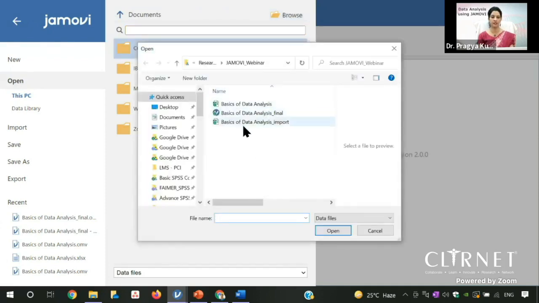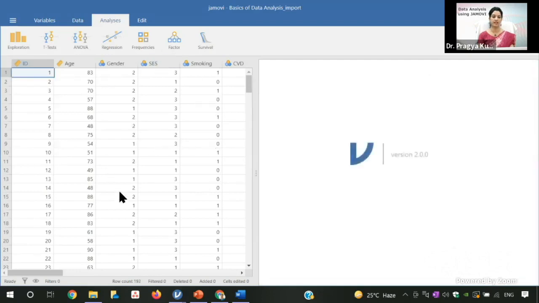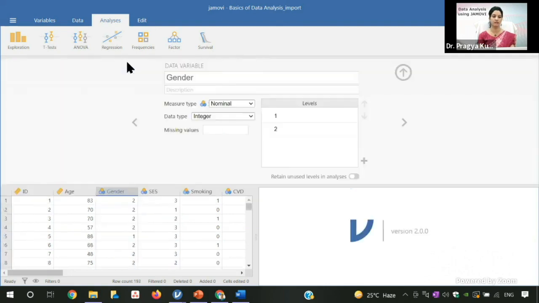I have this Excel sheet, and I will use it to show the import option. This data will be imported here, so you can see the data has been imported. Now the second step: the data in the Excel is in the form of codes, so you need to write the names of those codes here in Jamovi. For example, age is a continuous variable, but for gender, what is 1 and 2? For that, you double click the variable, and this will come. Here you can see the type of the variable in the drop down option.